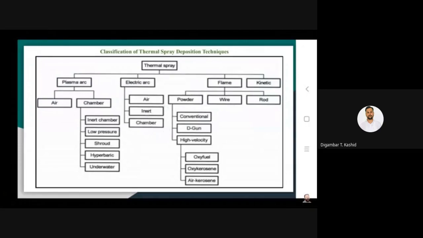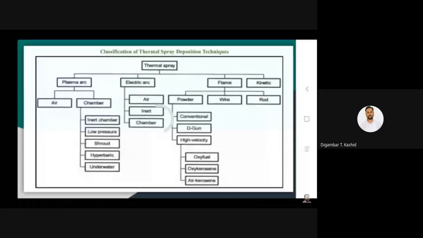As the name implies, in flame spray deposition, you use an oxyacetylene flame as a source of heat. In electrical arc spraying, you are using an electrical arc as a source of heat. In plasma spraying, you use a plasma arc as a source of heat. On the other hand, in kinetic spraying,